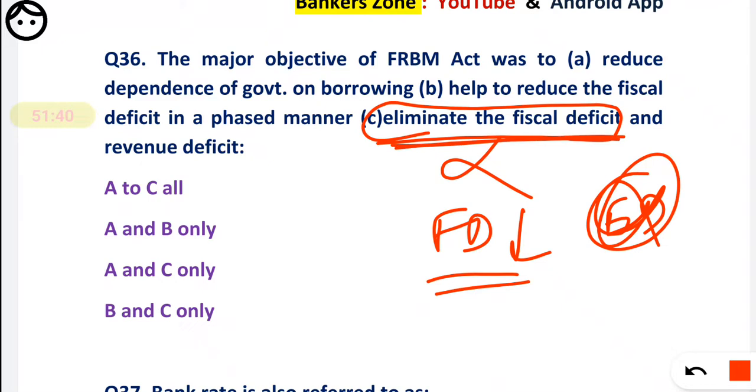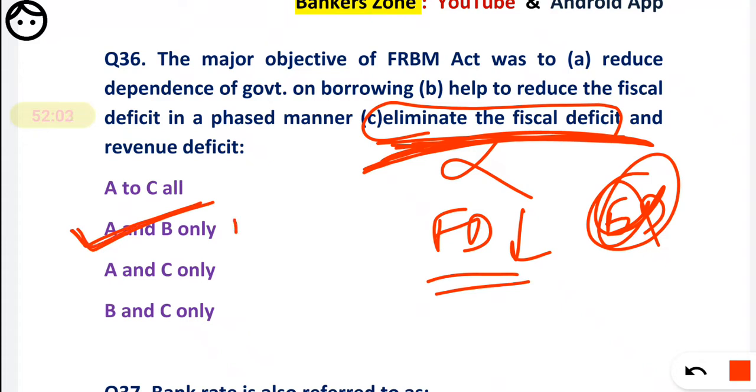See how the questions are framed, that is very, very important. You know the concept, but the framing of the question is also very, very important. Here in option C, they have given elimination of fiscal deficit. There is no mention of elimination of fiscal deficit throughout the chapter. So what you have to mark most wisely is that only A and B are correct.